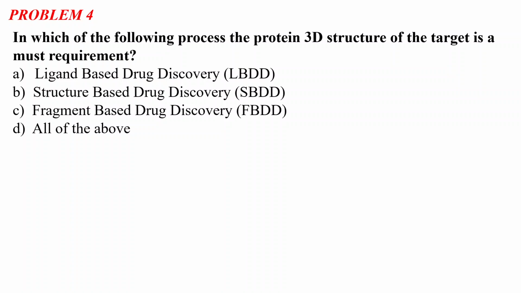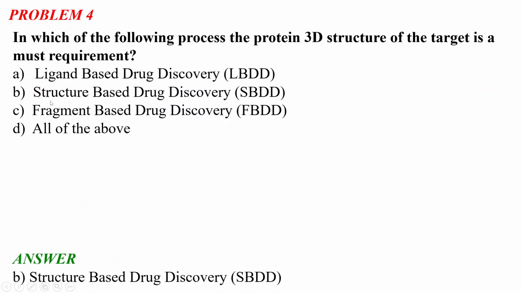So problem number 4 is asking: in which of the following processes is the protein 3D structure of the target a must requirement? Option A is ligand-based drug discovery. Option B is structure-based drug discovery. Option C is fragment-based drug discovery. And option D is all of the above. Okay, so let's see what the correct answer is, and then we will discuss this drug discovery process and why it is the correct answer.